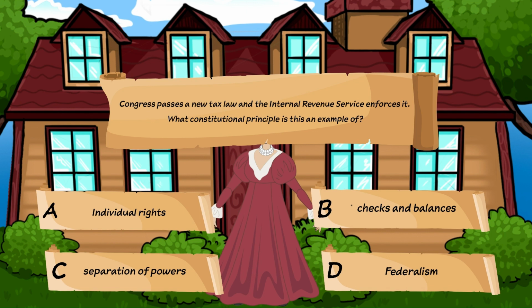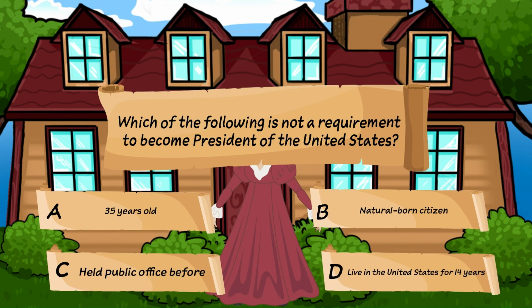Question 3. Congress passes a new tax law and the Internal Revenue Service enforces it. What constitutional principle is this an example of? A. Individual rights. B. Checks and balances. C. Separation of powers. Or D. Federalism. If you said C, separation of powers, give yourself a pat on the back. Good job.